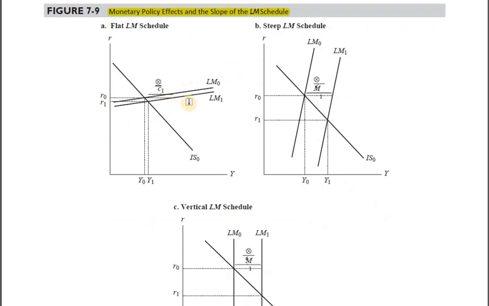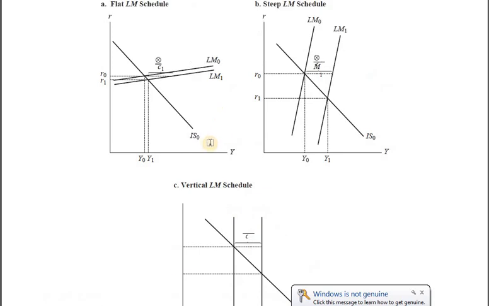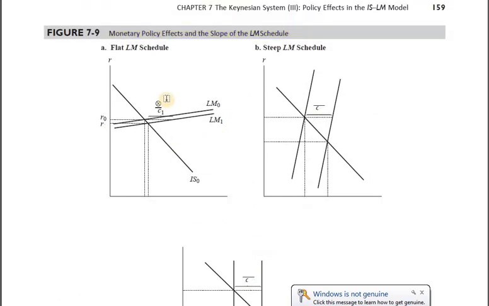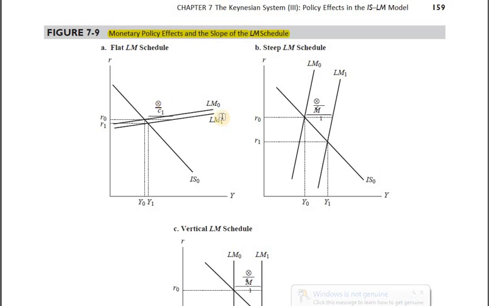The IS curve slope, let's first keep it simple, the same IS here, like this, and here also like this. Now let's focus on the LM curve slope, and we are to talk about the monetary policy. It means we'll be infusing money into the system. Let's focus on diagram number B first.